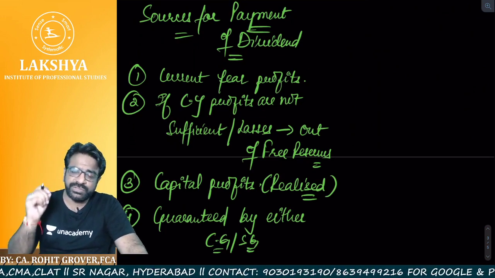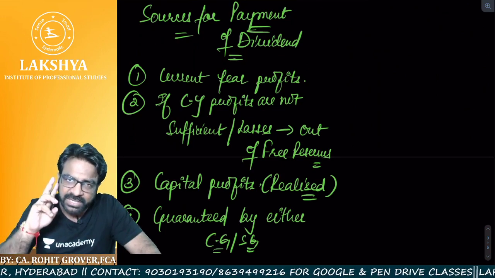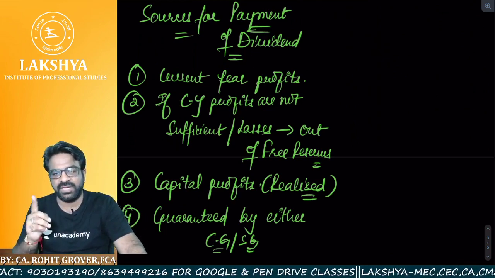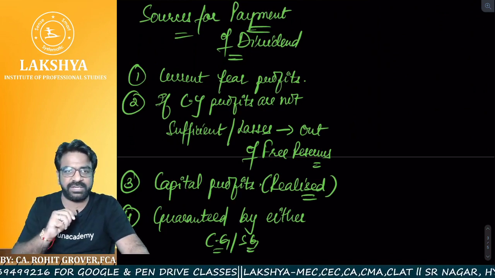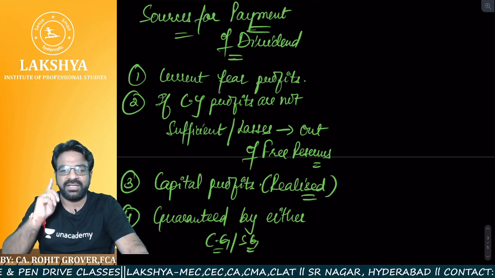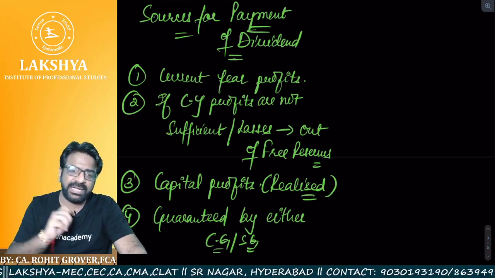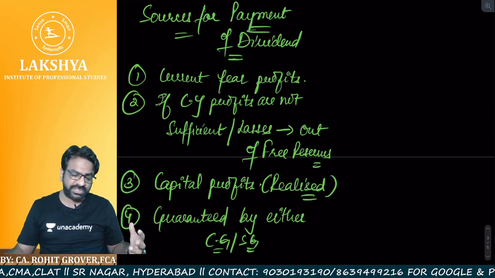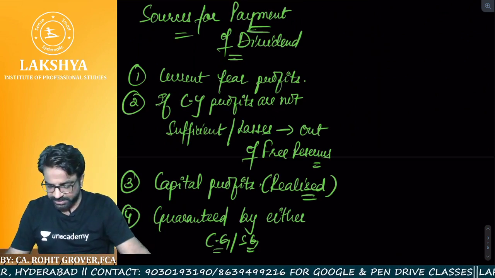Yes or no? So, sources for the payment of dividend: first current year profits; second, if current year profits are insufficient and current year losses are there, then free reserves. If the free reserves are also not there, then capital profits. Sir, which capital profits? Which are realized in nature. And if neither the free reserves, nor the current year profits, nor the capital profits are there, then in that case you have to pay out of the amount which is guaranteed by the central government or state government. I hope everyone is crystal clear. Yes, sir. So this brings an end to the sources for the payment of dividend. Clear, sir? Yes, sir. We are clear.